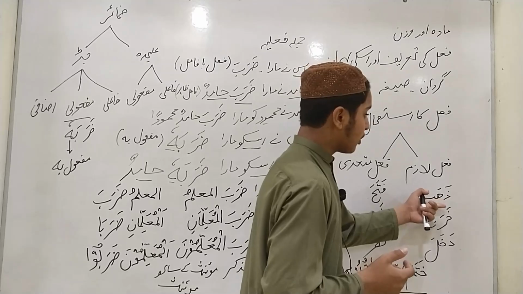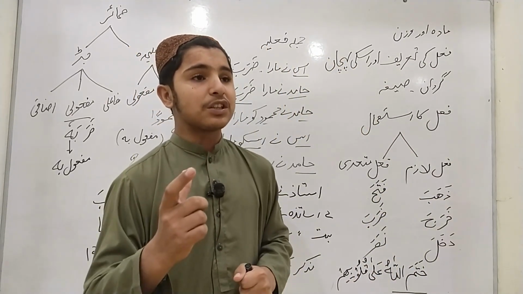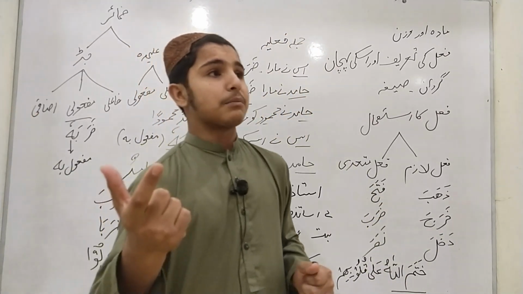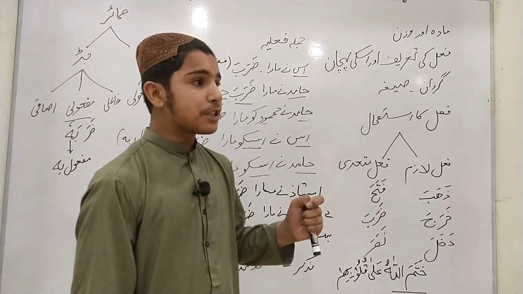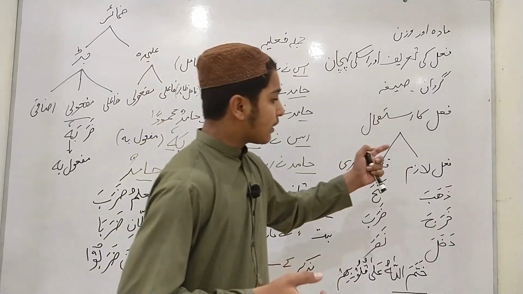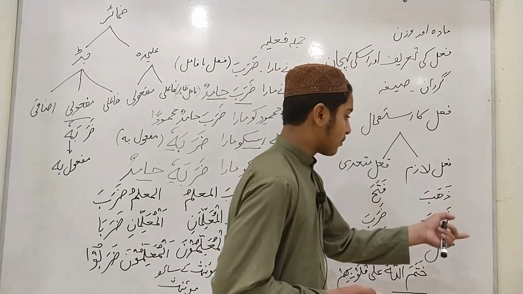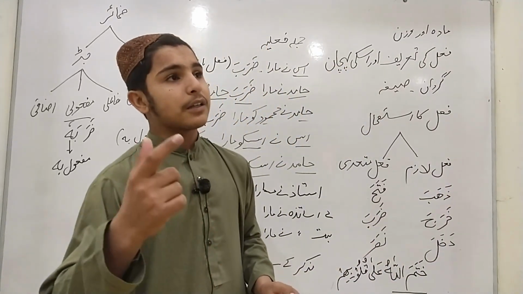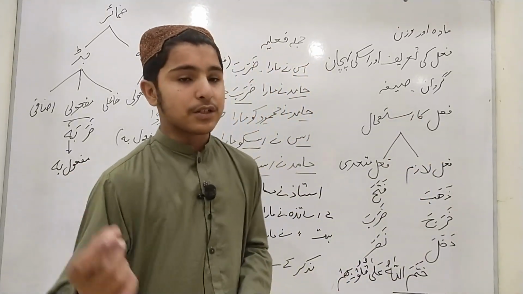For example, we have a verb dhahaba. Dhahaba, it means that he went. Now in this sentence the complete meaning has appeared. We have another example, kharaja. Kharaja, it means that he left. Now here the complete meaning has appeared, and this fail is called fail lazim or transitive verb. Another example with us is dakhala, he entered. Here the complete meaning has appeared, and dakhala is also a fail lazim or transitive verb.